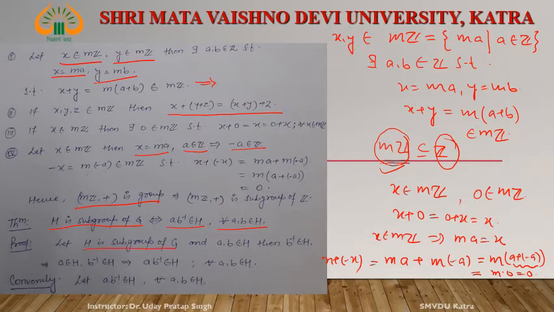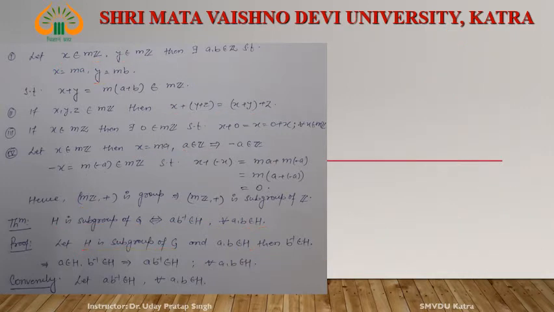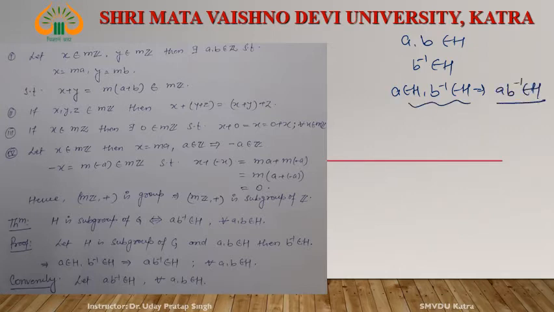If H is a subgroup of G and a, b belong to H. What is H? H is a subgroup of G. If b belongs to H, then b inverse belongs to H. It means a belongs to H, b inverse belongs to H. H is a subgroup, therefore it is closed. This implies that ab inverse belongs to H. Right? If H is a subgroup of G, then ab inverse belongs to H.